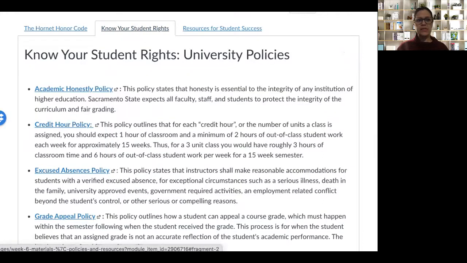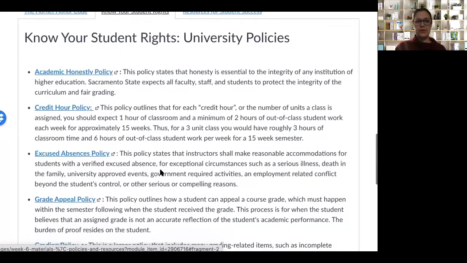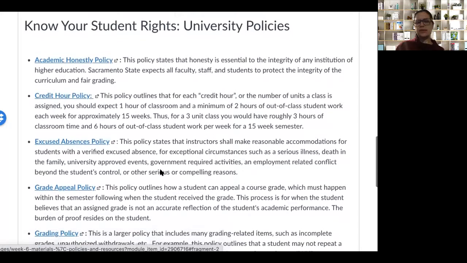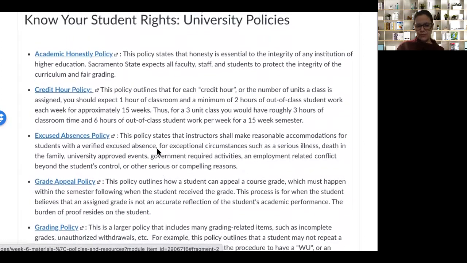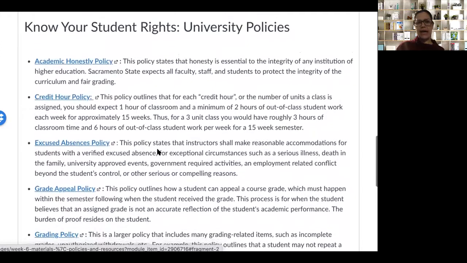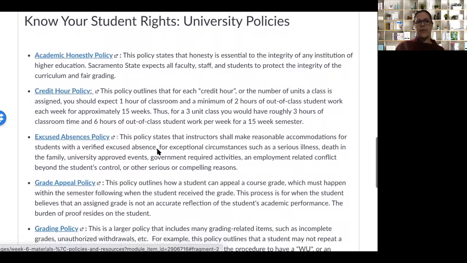The next page is knowing your rights as a student. And I just highlighted some of the university's policies. This is not an exhaustive list by any means, but I'm going to go through and show you how to access these. The policies that I did highlight here, I gave you access to the links. So all of these links will take you straight to the site. And if you click on the name of the policy, it will take you to the actual policy.